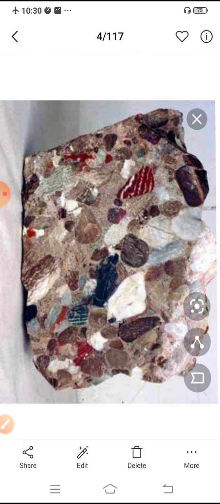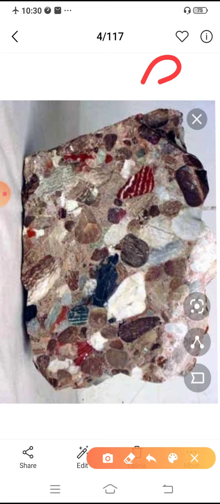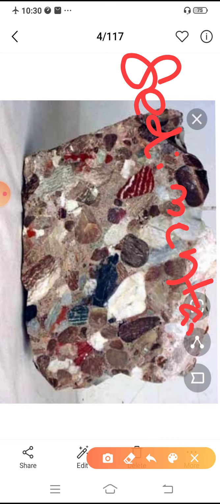So here you can see a rock with different colors, meaning the grains are of different shapes and sizes, and the colors also vary. This is a type of sedimentary rock. The second type, sedimentary. Sedimentary rocks are formed by many processes, after a long period of time. Sedimentary rocks are formed by weathering, erosion, deposition, and cementation of sediments.